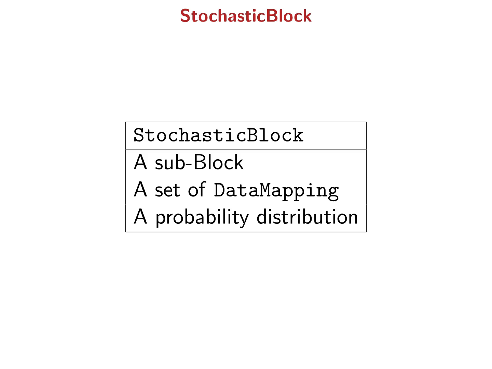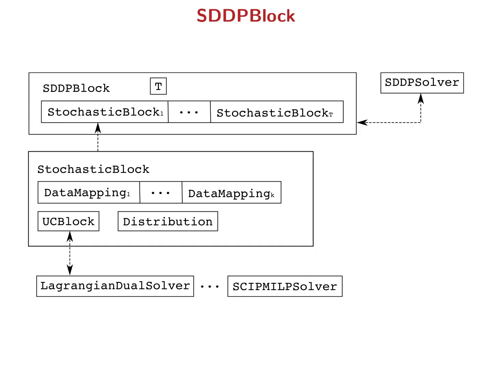Finally, we have the stochastic block, a block that's able to turn any block into one representing a stochastic model. It has a subblock, which is becoming a stochastic one, a data mapping that identifies the random data of the block, and a probability distribution or stochastic process characterizing the random variables. The mid-term problem is represented by an SDDP block, which is composed of a set of stochastic blocks, each one associated with a UC problem.